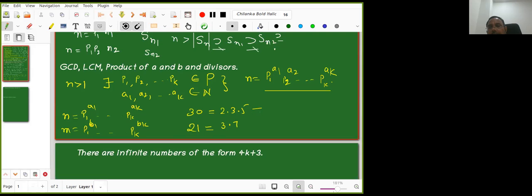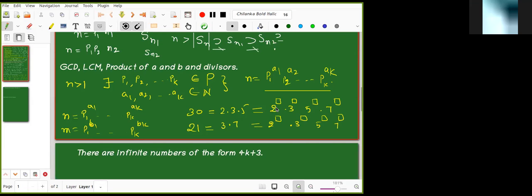So now I want to bring 2 power something, 3 power something, 5 power something, 7 power something here. Here also I want to bring like that. Is it possible? Yeah, Suresh. What are the values now? 2 raised to 1, 3 raised to 1, 5 raised to 1, and 7 raised to 0.